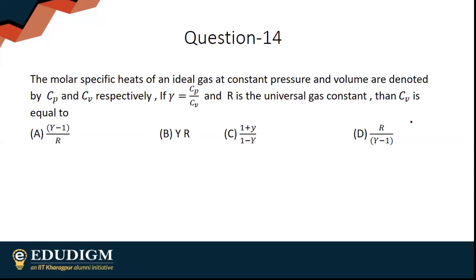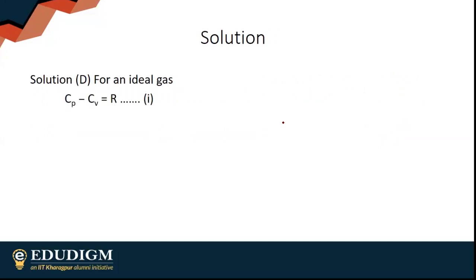By the way, you need to remember this formula. Cv is R by gamma minus 1. This is option D, good. So for an ideal gas, this is the derivation: Cp minus Cv is equal to R. Dividing on both sides by Cv, I end up with this.